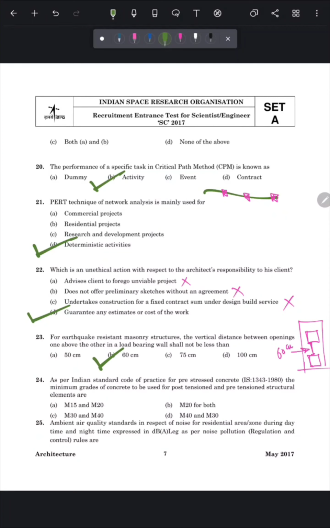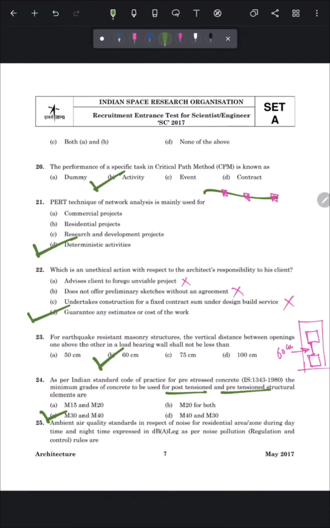Question number 24 is, as per Indian Standard Code of Practice for pre-stress concrete, IS 1343-1980, the minimum grades of concrete to be used for post-tension and pre-tension structural elements are. So for post-tension we use M30 and for pre-tension we use M40 grade of concrete. Therefore the correct answer of this question is option number C, M30 and M40. Let's move to the next question.